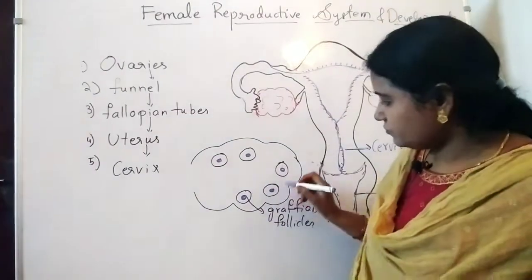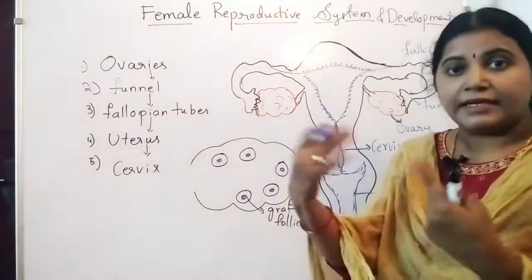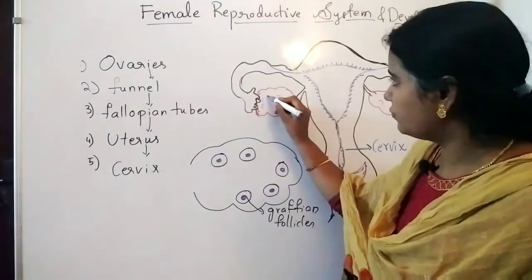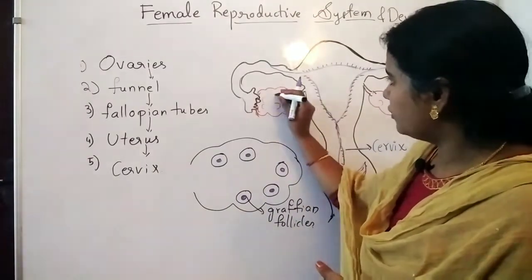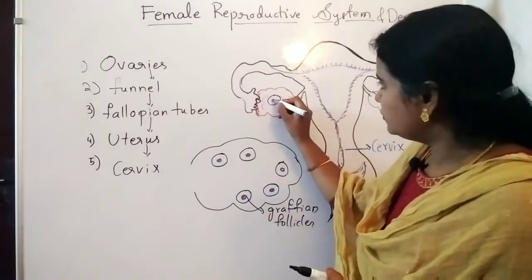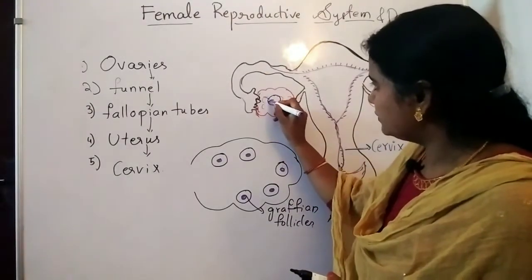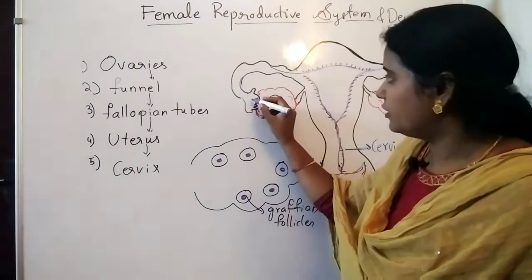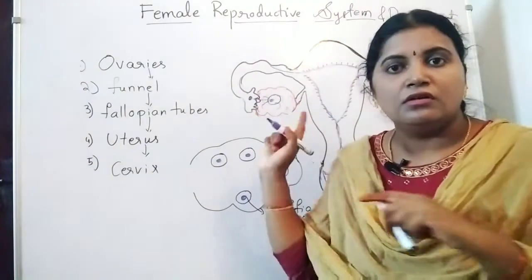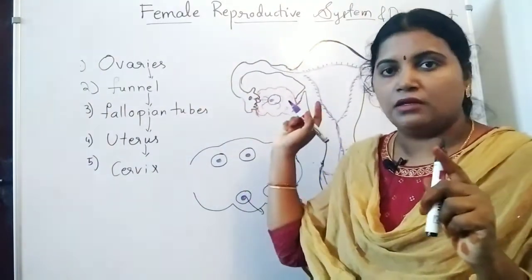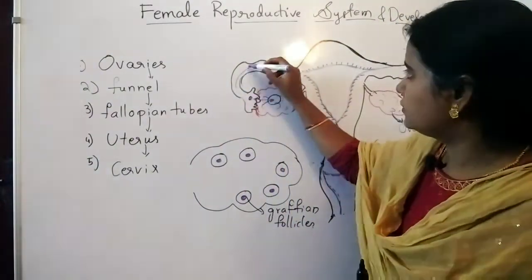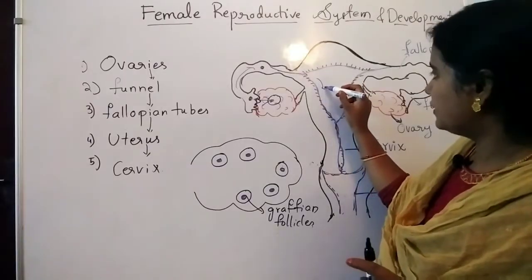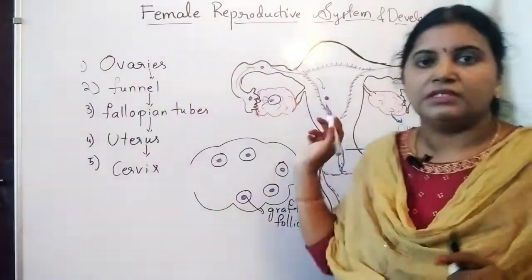After the ovum attains maturity, imagine here, the Graafian follicle is going to rupture, it breaks, and it releases the ovum into the funnel. Now the ovum enters the funnel, and from the funnel it goes through the fallopian tubes and reaches the uterus part.